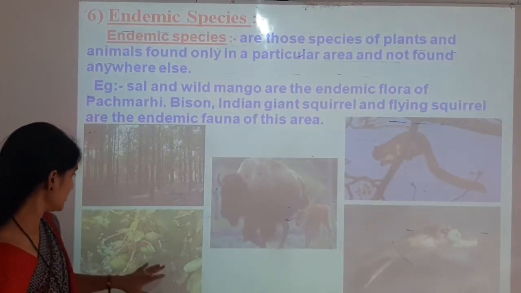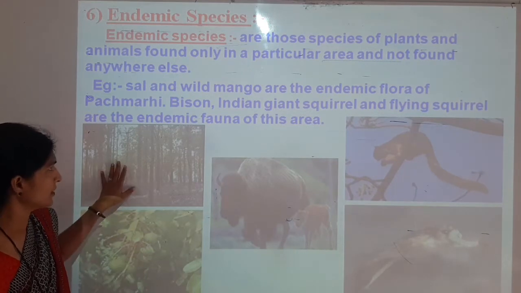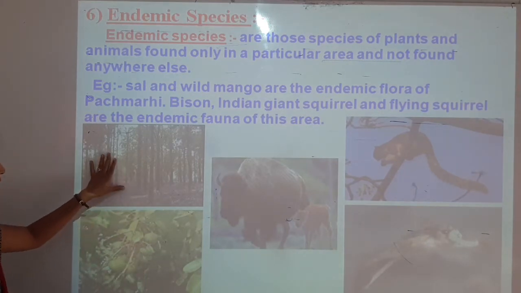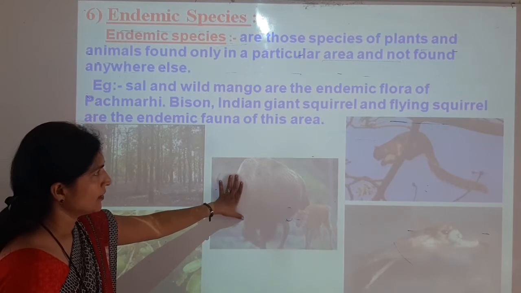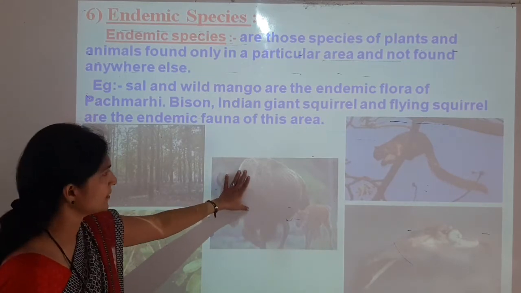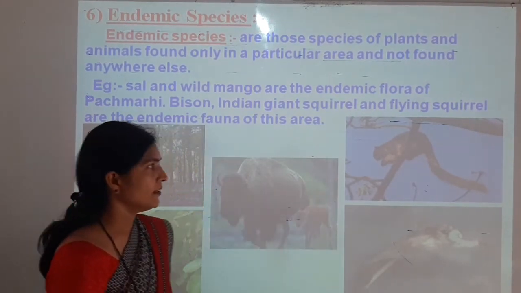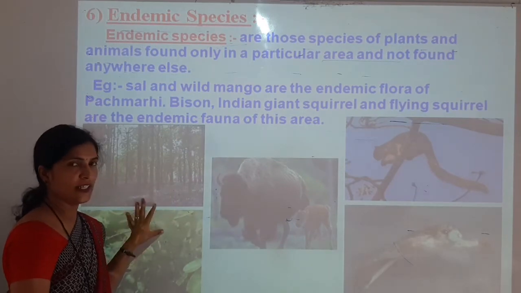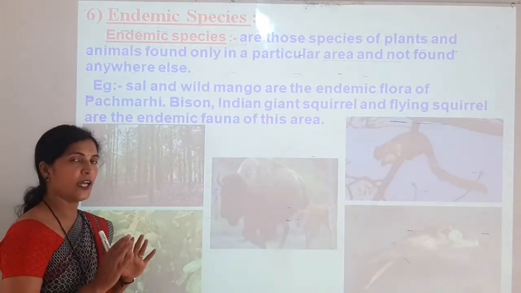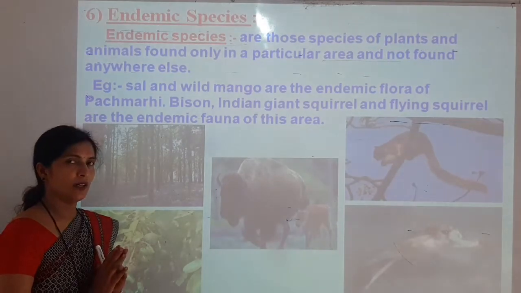In these pictures you can see wild mango. This is the sal tree, and here you can see animals like the bison, Indian giant squirrel, and the flying squirrel. So these are the endemic flora and endemic fauna of Pachmari.